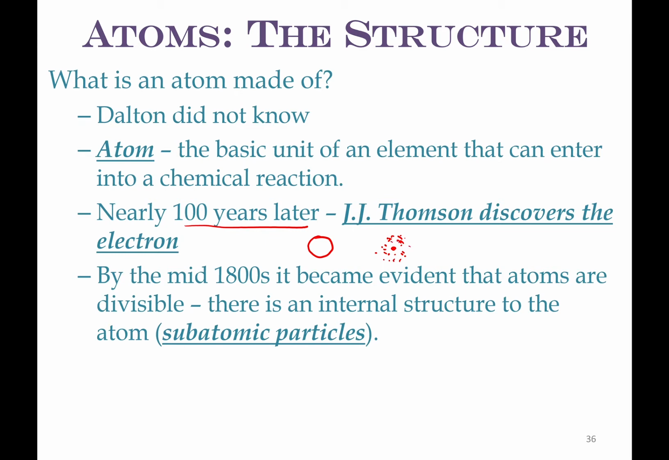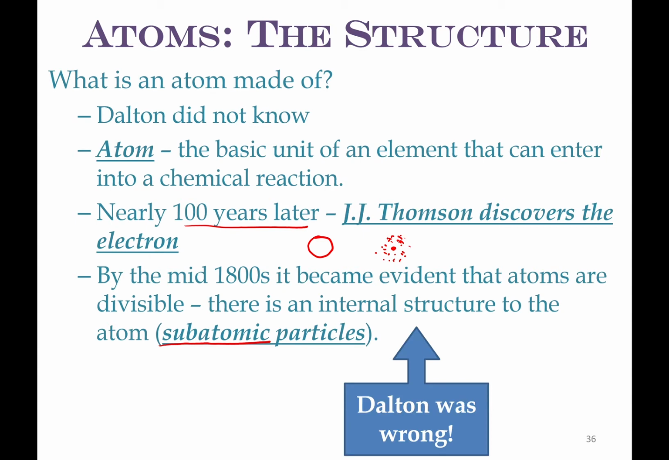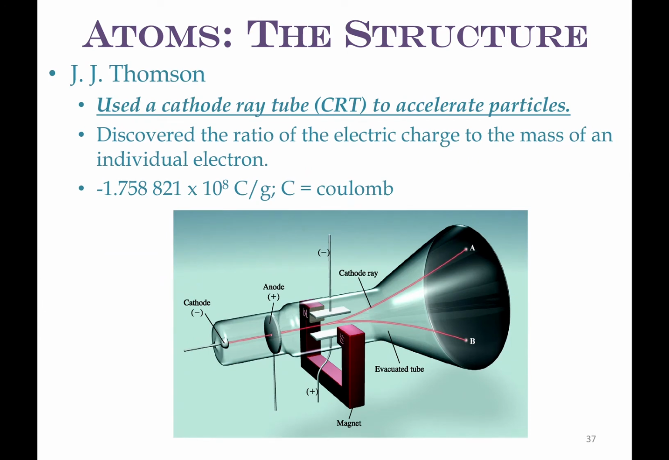By the mid 1800s, it actually became evident that atoms are divisible, and there's an internal structure to the atom known as subatomic particles, meaning particles within the atom. So that means Dalton was wrong, but some of what he talked about is still true. J.J. Thomson used what's called a cathode ray tube. Many of you are probably looking at this going, what is this thing? Well, my generation, and most of you probably, actually had them in your houses.